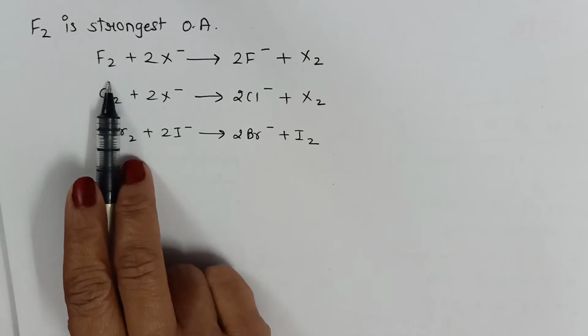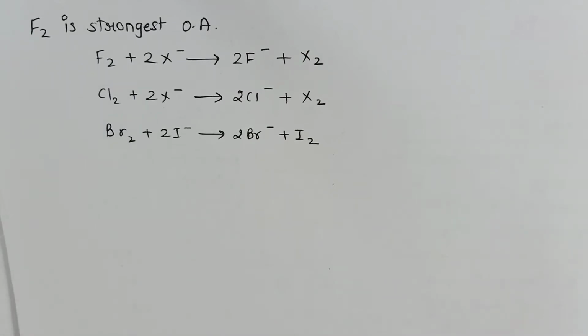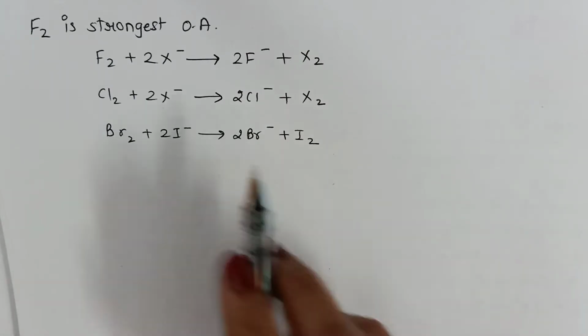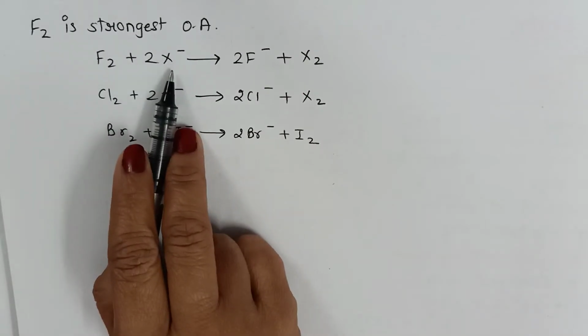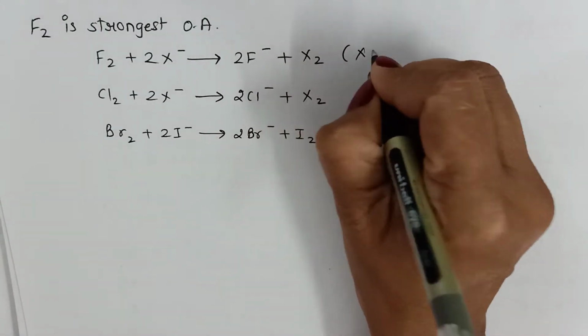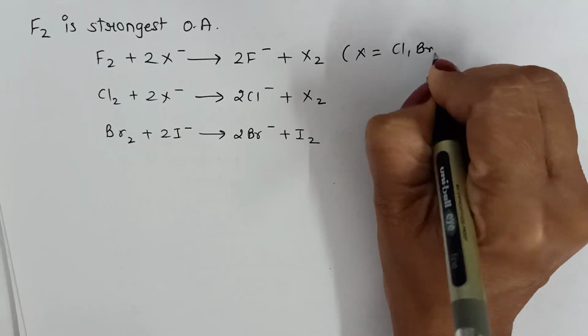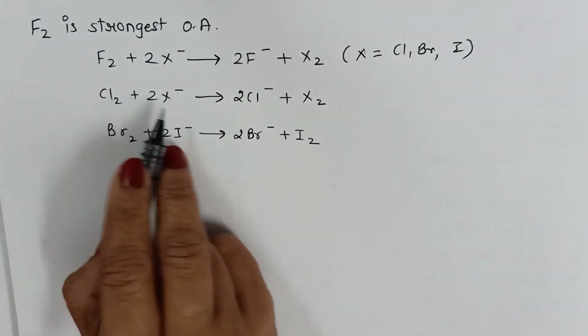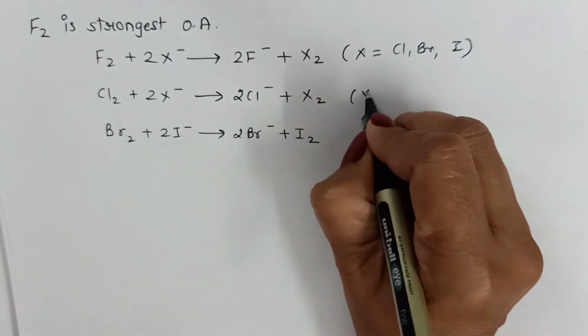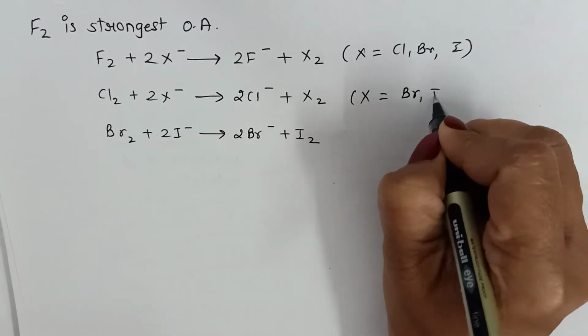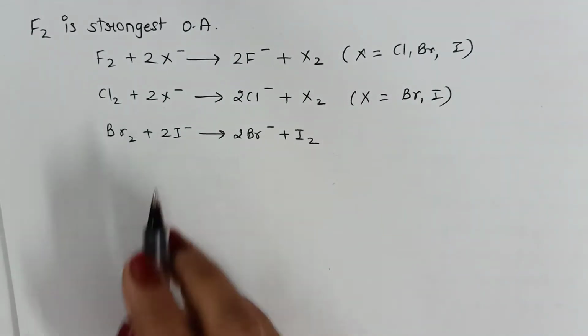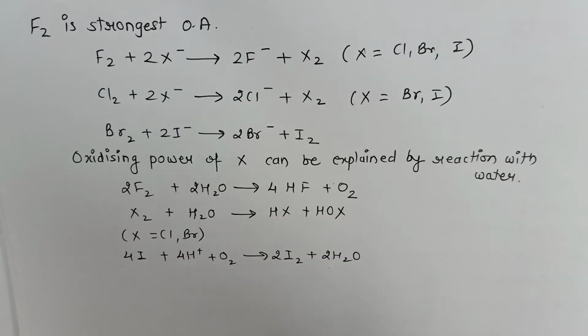Generally, a halogen oxidizes halide ions of higher atomic number. For example, fluorine can oxidize any halogen like chlorine, bromine or iodine. Chlorine can oxidize other halogens like bromine and iodine, whereas bromine can oxidize only iodine.